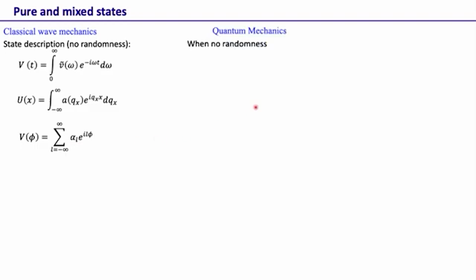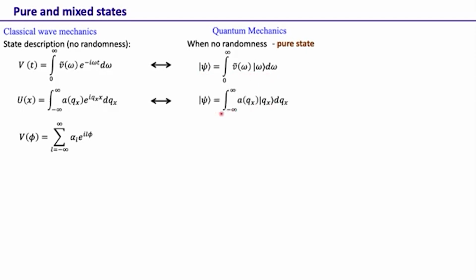So again, even in quantum mechanics, we do things very similarly. When there is no randomness, the state is referred to as the pure state, and in that case the state can be represented as a superposition. For example, here the state is represented as a superposition of several frequency states. Similarly, a state can be represented as a superposition of several q, the spatial frequency states, and here we are representing it as a sum of several orbital angular momentum states.